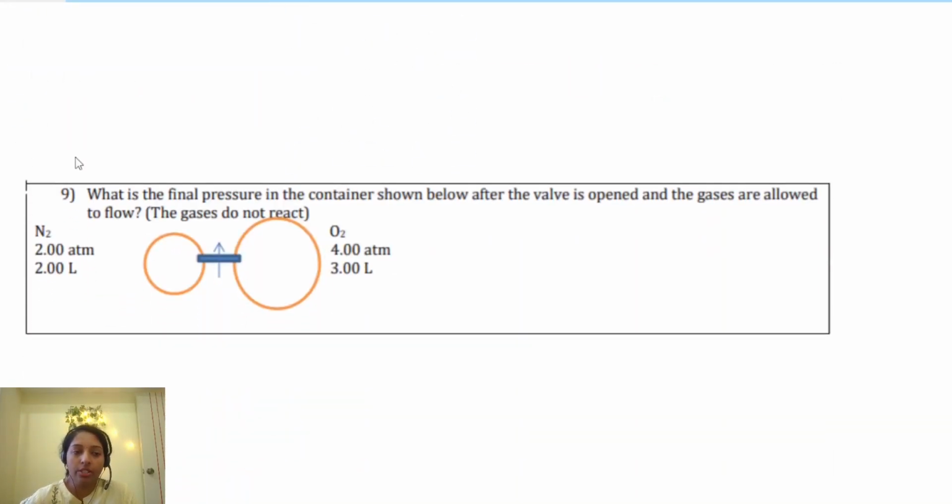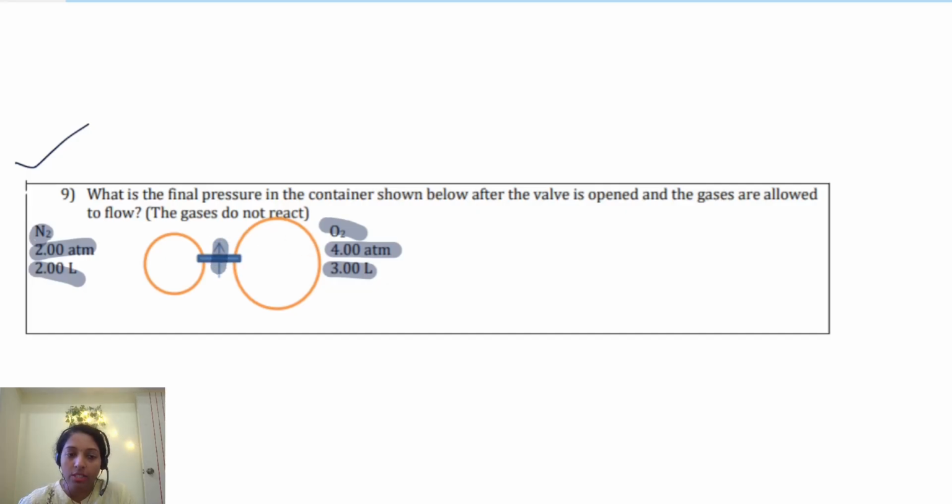And also in the gaseous chapter, you can expect this kind of question like FRQ. What's the final pressure in the container shown below? After the valve opens, see there are two containers, one with nitrogen, 2 atmosphere, 2 liter. Here oxygen is there, 4 atmosphere, 3 liter. When this valve is opened, what is the final pressure?